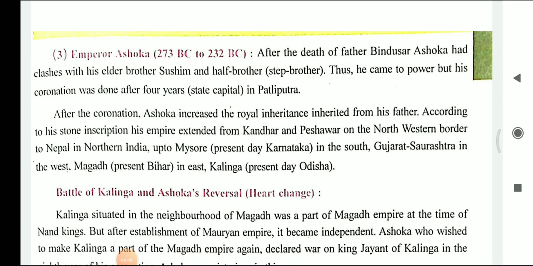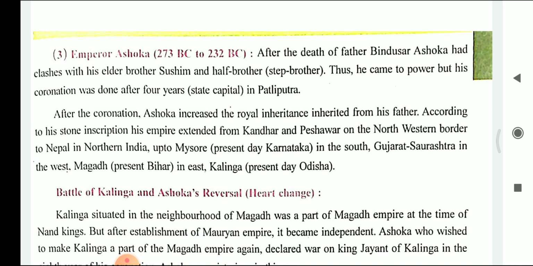Today, I, Richa Parekh, am here to further continue with the subject of social science for the students of class 6. My dear students, during the last lecture, we completed up to King Bindusar, who gave his kingdom as a gift to his son Emperor Ashoka. Let's see, Emperor Ashoka, 273 before Christ to 232 before Christ.